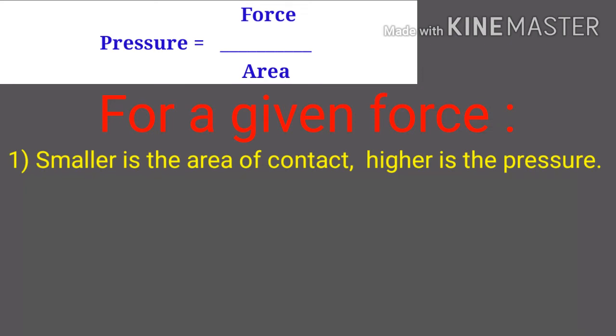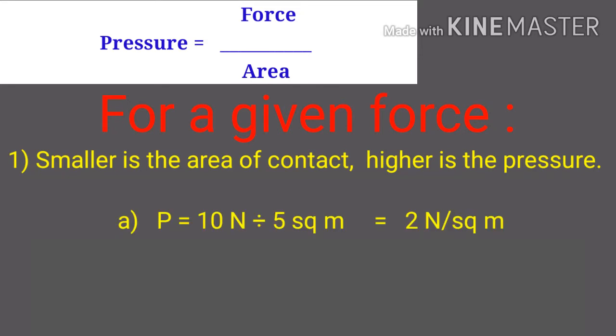First one, smaller is the area of contact, higher is the pressure. जितना area of contact smaller होगा उतना pressure high होगा. For example, force हम apply कर रहे हैं 10 न्यूटन और area of contact कितना है 5 स्क्वायर मीटर. तो 10 डिवाइडेड बाई 5 हमारे पास रिजल्ट कितना आएगा 2 न्यूटन पर स्क्वायर मीटर.